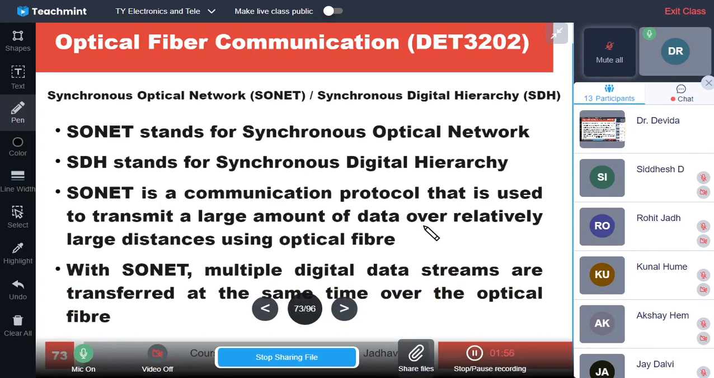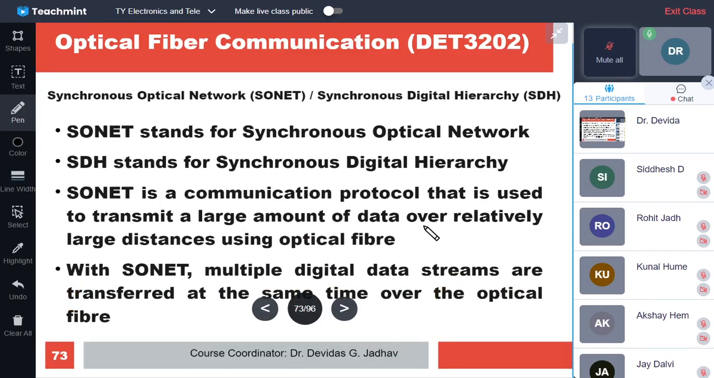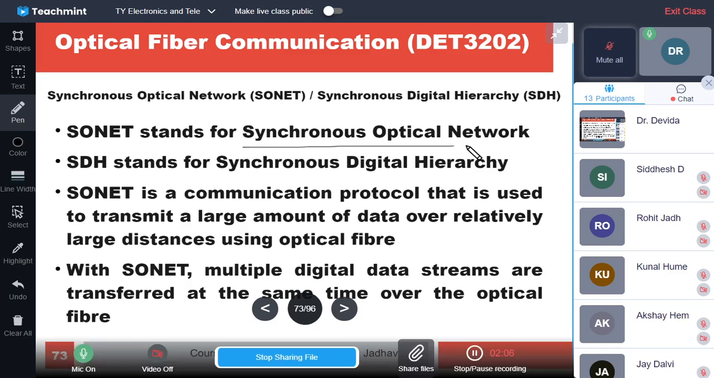Let us discuss SONET. SONET stands for synchronous optical network. Basically, it is an optical network and it is operating synchronously. SDH stands for synchronous digital hierarchy. SONET and SDH are parallel and the same. In the US it is developed and named as SONET, and elsewhere as synchronous digital hierarchy, SDH.